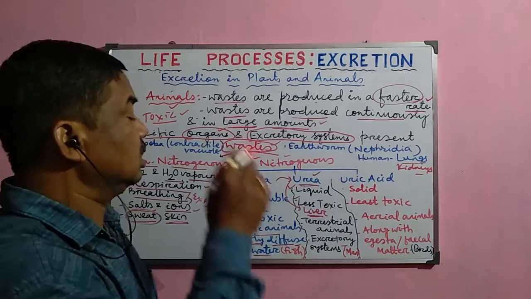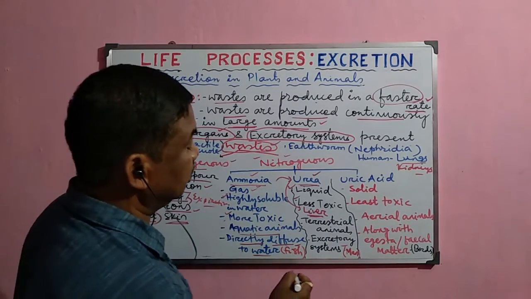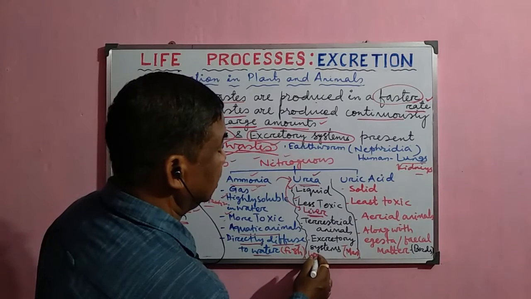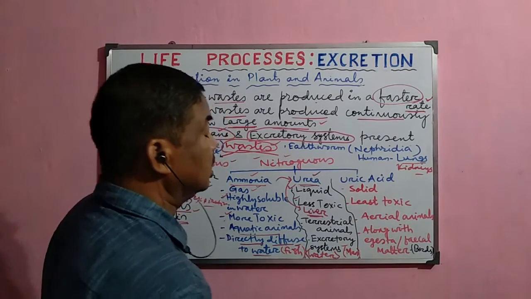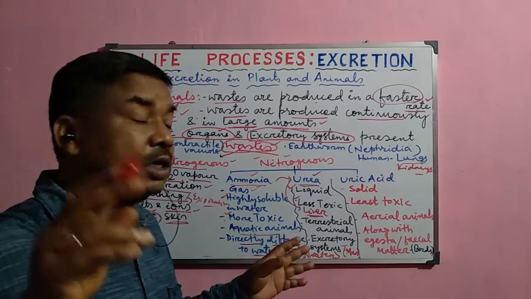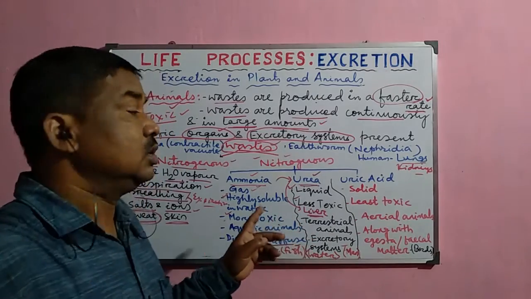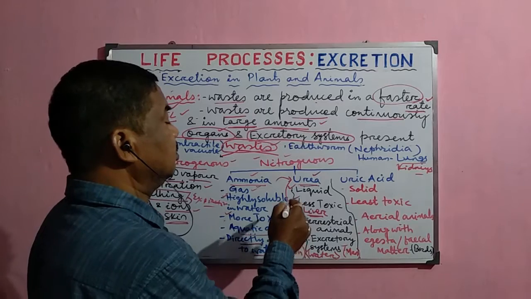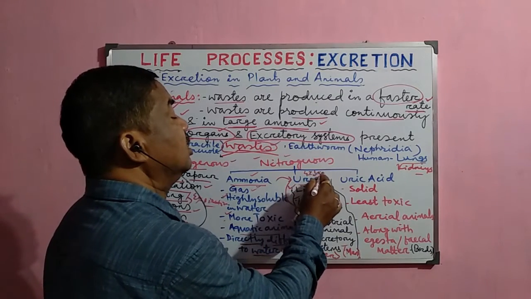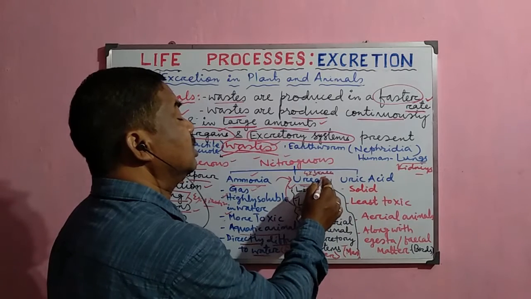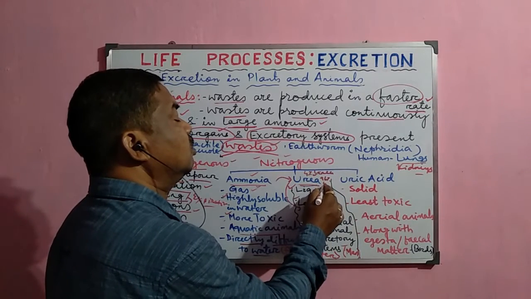in the form of urine. But the most important demerit is that a large amount of water is lost from the body along with the urine. So in case of human being, to remove 4% of urea, we have to spend around 96% of water.